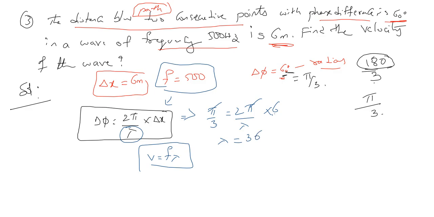Lambda is equal to 6 into 2 into 3. This lambda will come here, 3 will go this side. 6 twos are 12, 12 threes are 36. So lambda is 36 meters. Now we can write 500 into 36. 5 sixes are 30, 0, already 2 zeros are there. 5 threes are 15 plus 3, 18. So 18,000 meters per second. Or we can also write this as 18 kilometer per second.